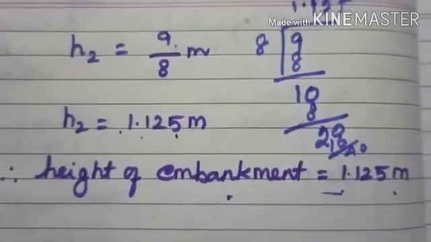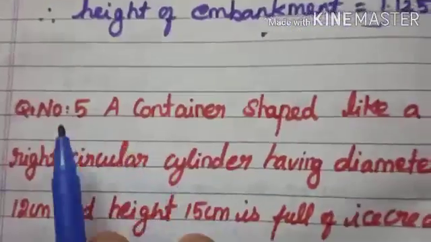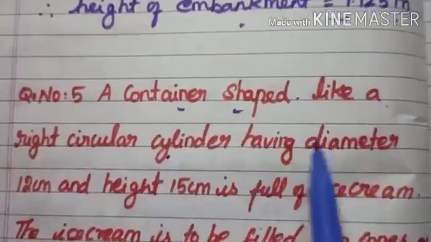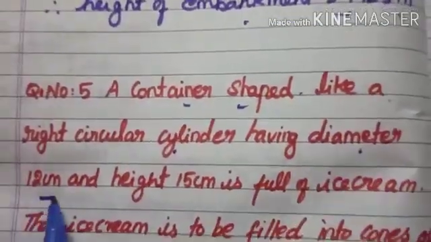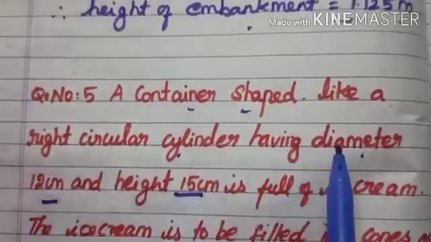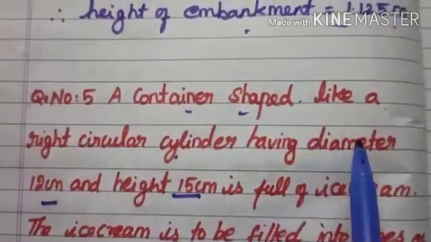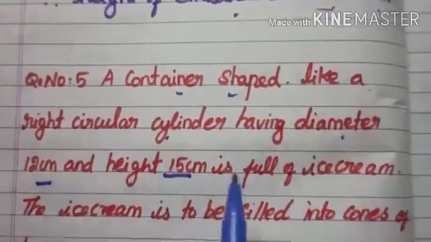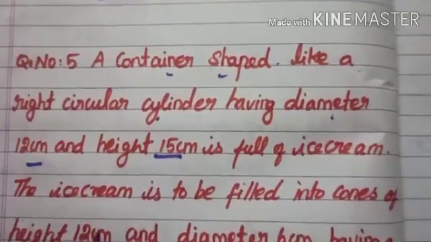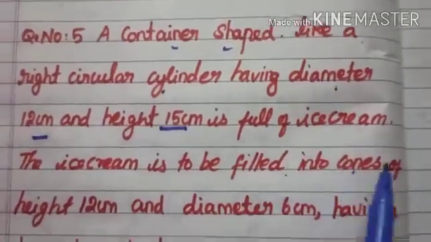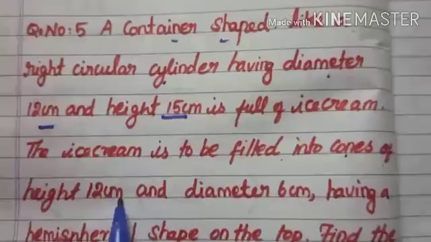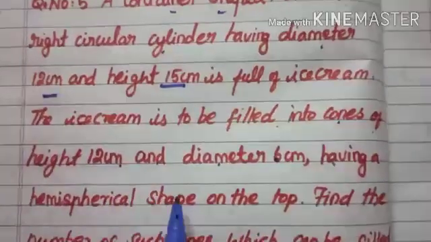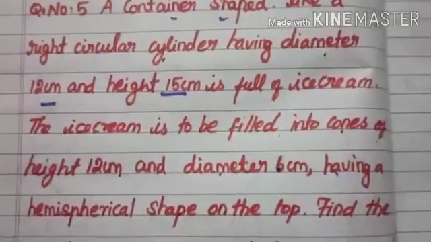Next we move on to question number 5. A container shaped like a right circular cylinder having diameter 12 centimeter and height 15 centimeter. Here also they have given a diameter, not the radius. You need to divide by 2, you get the radius. It is full of ice cream. The ice cream is to be filled into cones of height 12 centimeter and diameter 6 centimeter, having a hemispherical shape on the top. So here you need to concentrate.